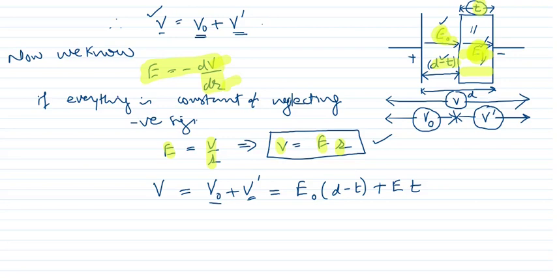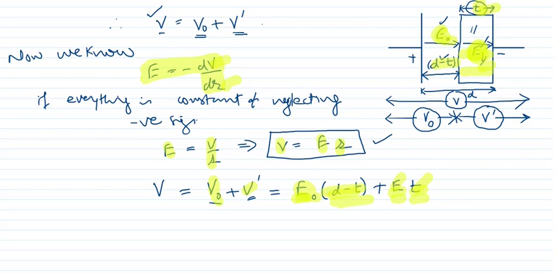E naught is in portion D minus T and electric field E is in the portion T. Simply I have taken the product of electric field and the thickness in which it is present.